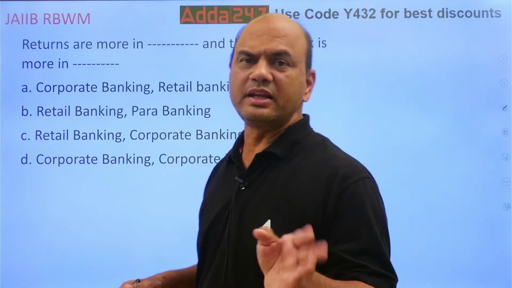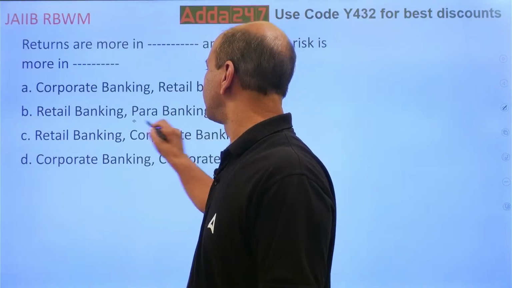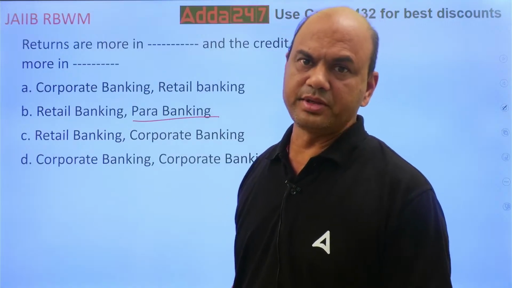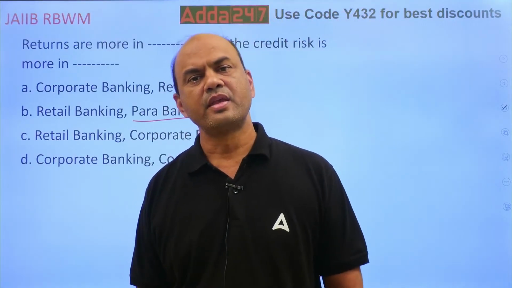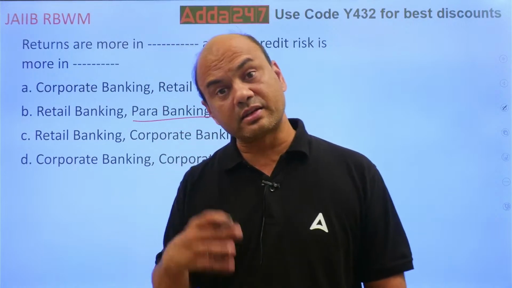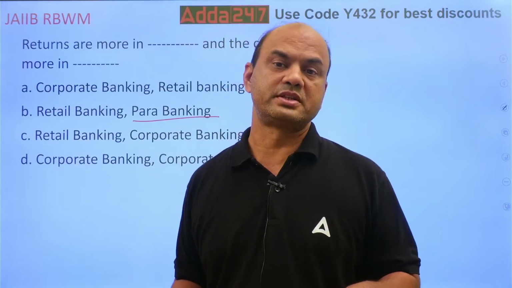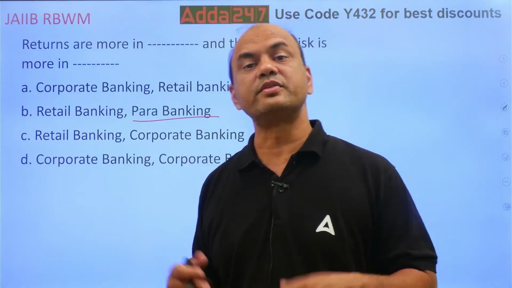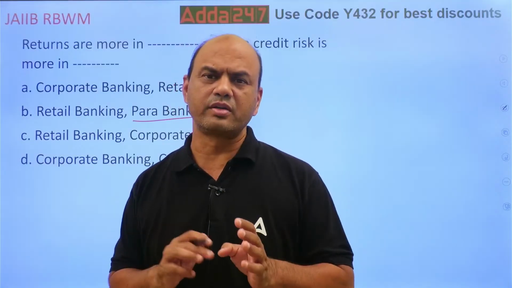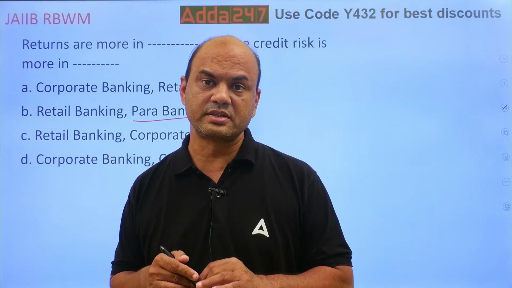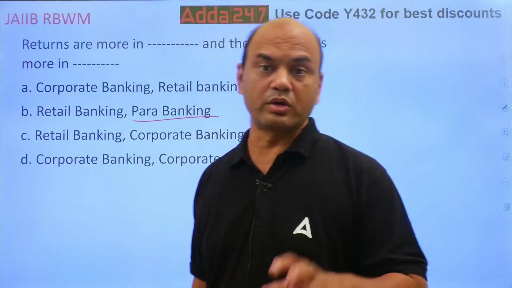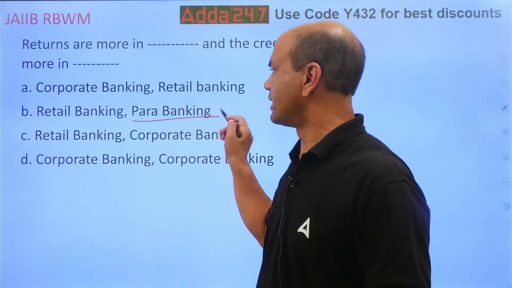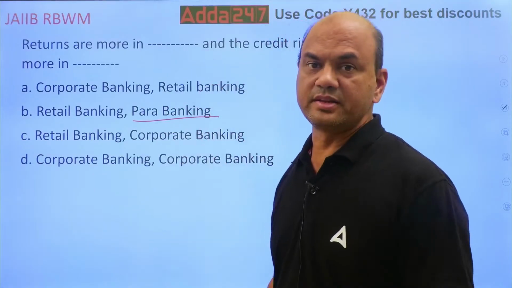Firstly, retail and corporate you understand. What is para banking? Para banking means we call it ancillary services. What are ancillary services? They are the services which we give other than the core banking products: saving, current, FD, loans. Other than these products, whatever services we give, locker, mutual fund, insurance, these are all para banking, not the core product. So this becomes a part of para banking. So what is the real answer in this then?